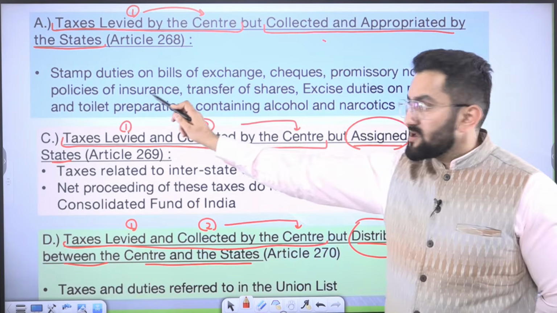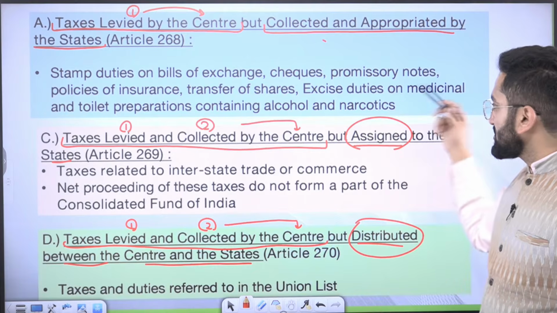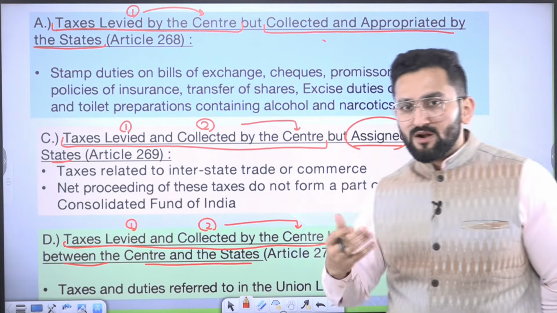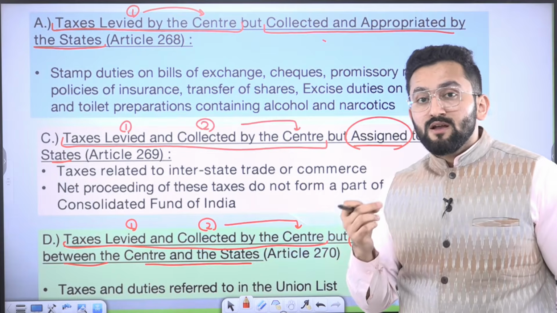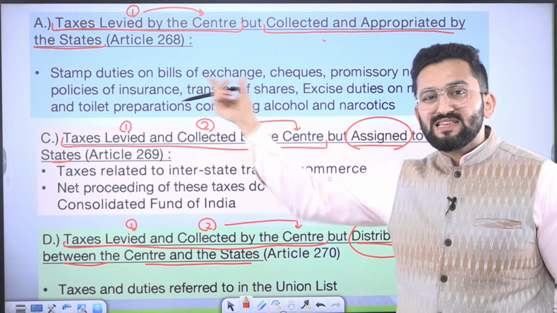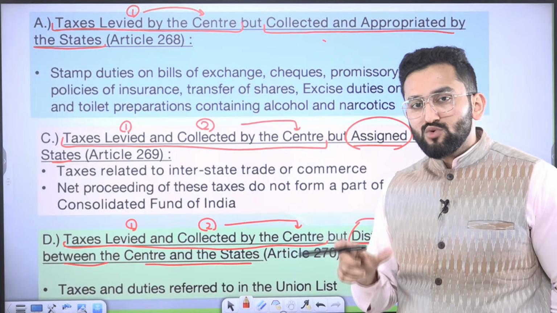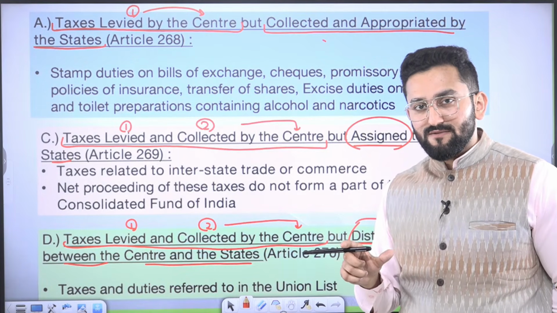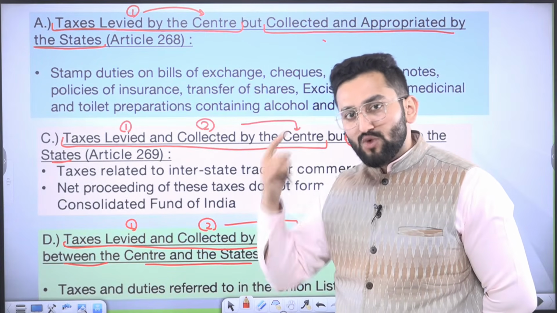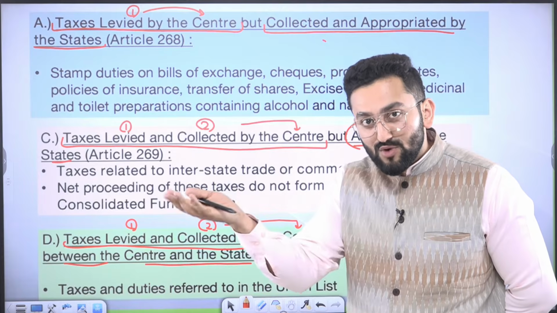Stamp duties on bills of exchange, check, promissory note, insurance, transfer of share, excise duties on medicines. Although indirect taxes are being subsumed under GST, you need not cram the areas on which this scheme of sharing is imposed. You need to understand the provision. Clear? As I told you, we need to keep cost benefit in mind: the amount of time you spend and the amount of marks you can actually gain in the exam.